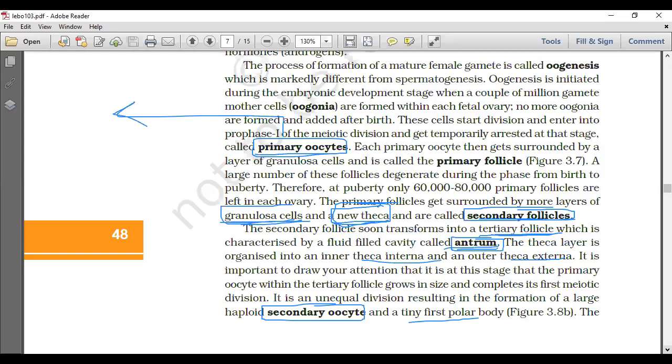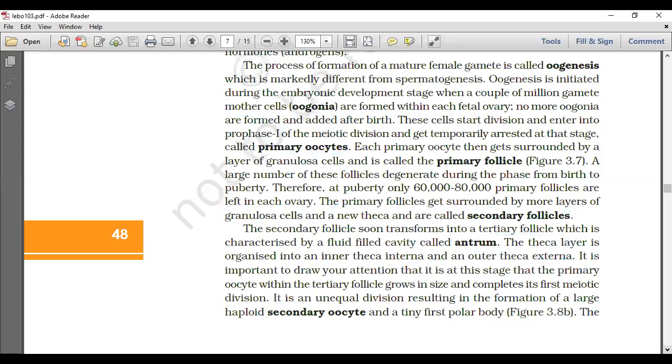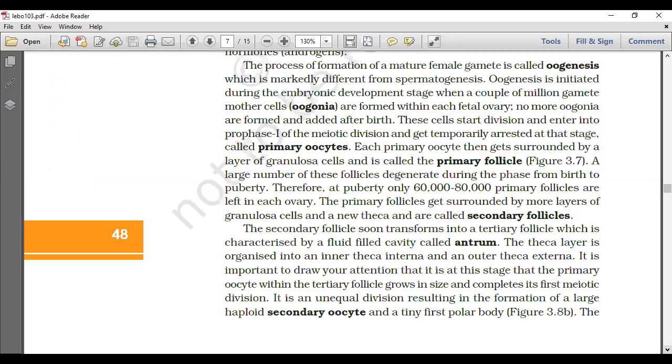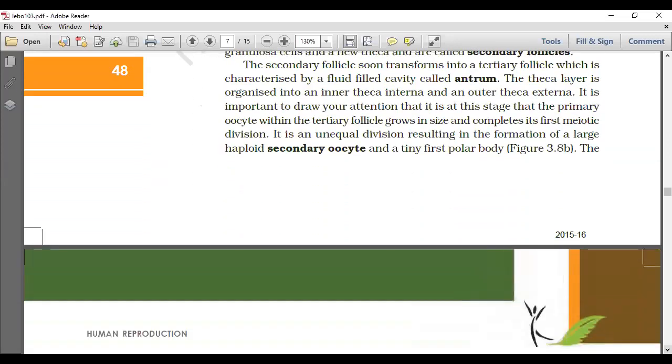And one more issue: the primary oocyte inside will complete meiosis 1 and enter into meiosis 2 at metaphase 2, and now it is called secondary oocyte. That we say tertiary follicle. So here we need to make some notes: property of primary oocyte, property of secondary oocyte, and the properties of primary follicle, secondary follicle, and tertiary follicle. The properties are to be made as notes, so a direct question may be possible.